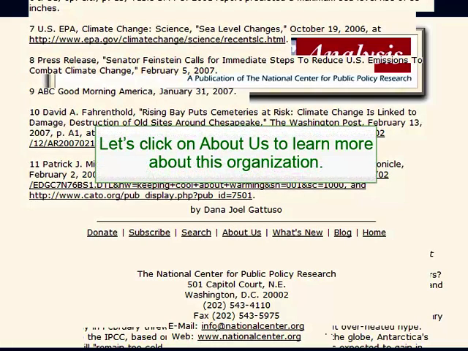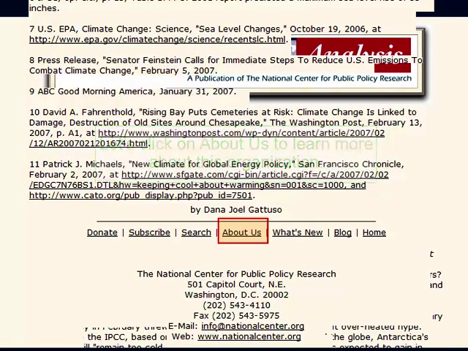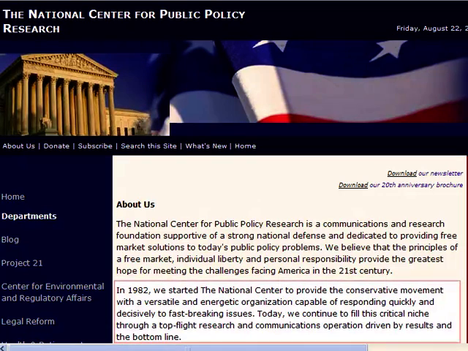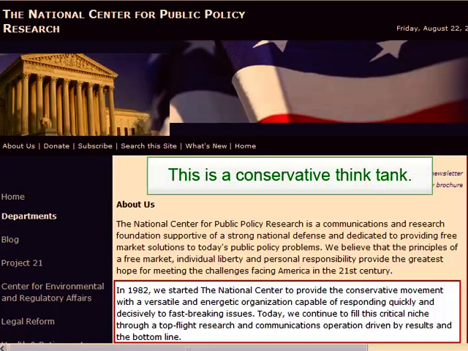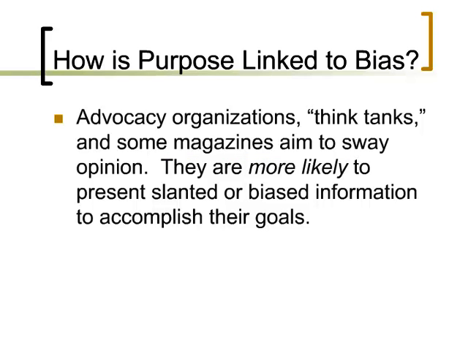We can click on the About Us link to learn more about the organization. As you can see, this is a conservative think tank. Advocacy organizations, think tanks, and some magazines aim to sway opinion. They are more likely to present slanted or biased information to accomplish these goals.